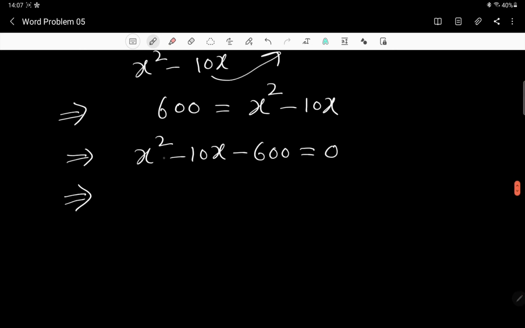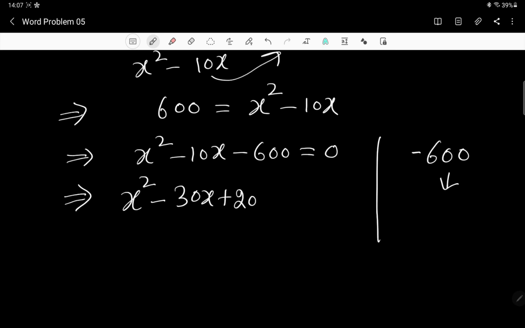Now how to do this? If you write 600 as minus 600 and write the factors, that will be a stupid way of looking at things. So you have to think here. Look at this, here is minus 10x and here minus 600. Don't you think it has to be x square minus 30x plus 20x? Because minus 30x plus 20x means minus 10x, and minus 30 into 20 is going to be 600, and that too minus. 3 2s are 6 and double 0, and minus into plus is minus. It's going to work out, then minus 600 is equal to 0.